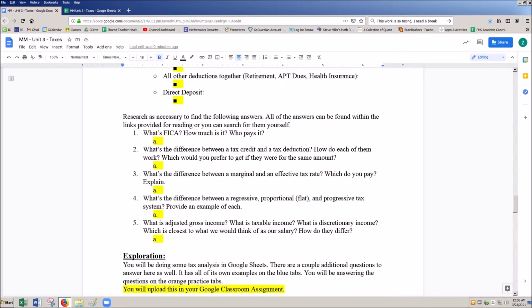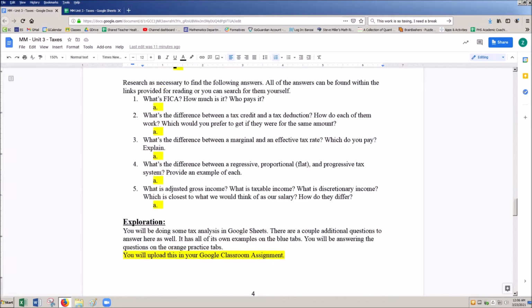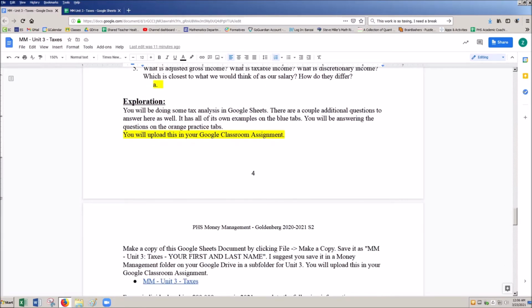You will also research the following questions here. So basically, what is FICA? How much is it? Who pays it? What's the difference between a tax credit and a tax deduction? So all of these questions here are really important questions. All can be found within the resources that I've listed, or you can go out and Google stuff for yourself.